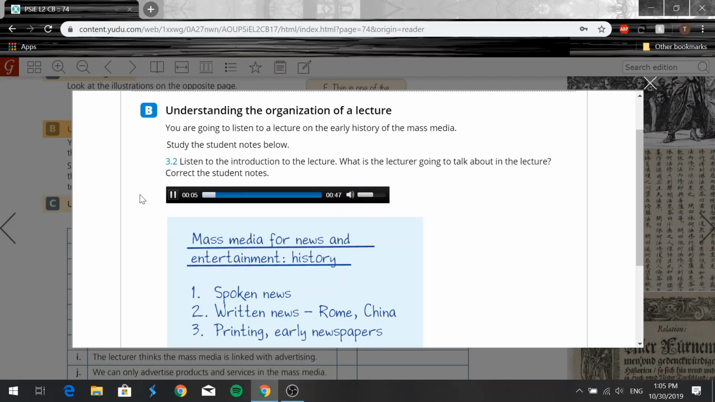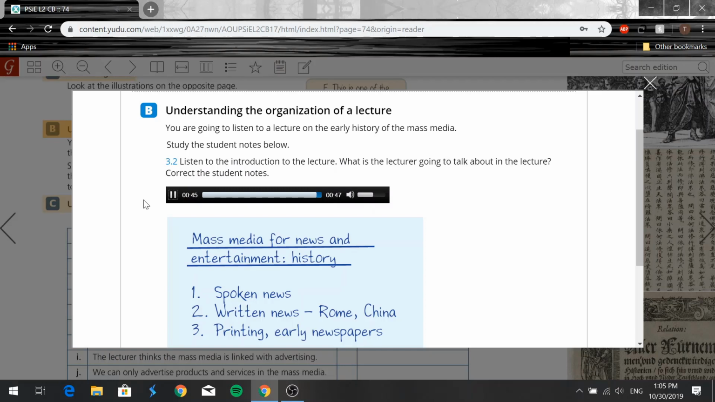Today, I'm going to talk about the early history of the mass media for news. I'm not going to talk about the complete history today, just the early history. And I'm not going to talk about the mass media for entertainment, just the mass media for news. We'll talk about the mass media for entertainment another day. First, I'll talk about spoken news. Then I'll tell you about written news in ancient Rome and ancient China. Next, I'll describe the start of printing and the development of daily newspapers. Finally, I'll set you an assignment.